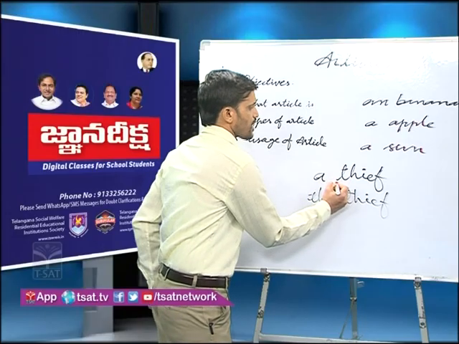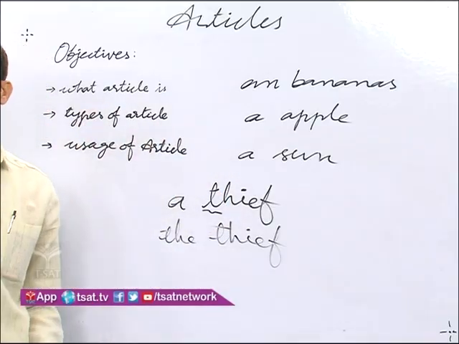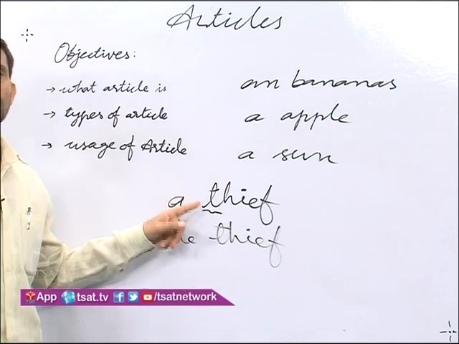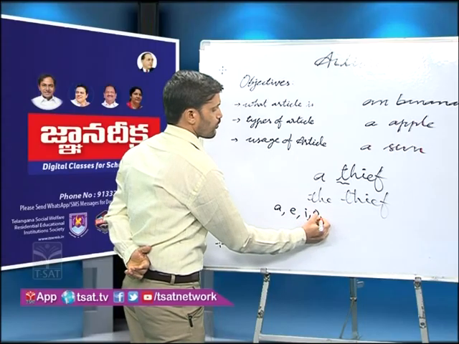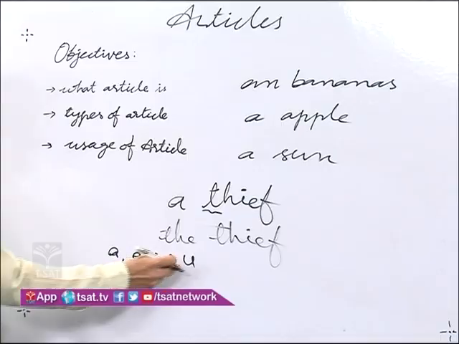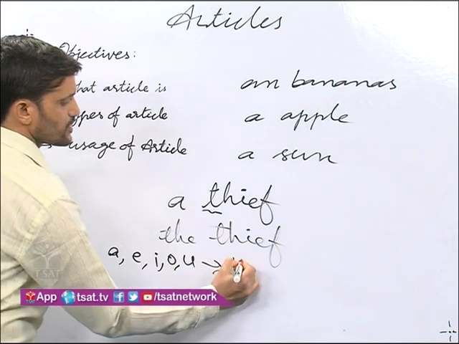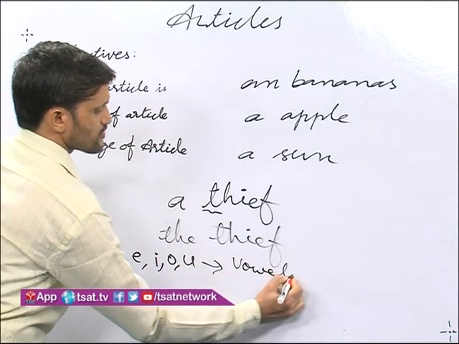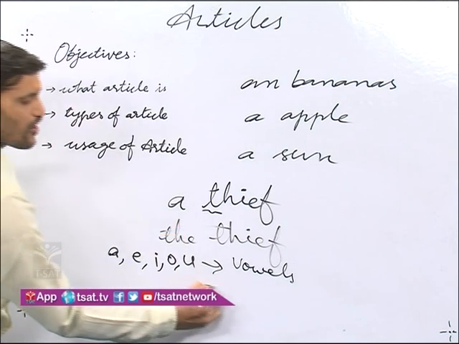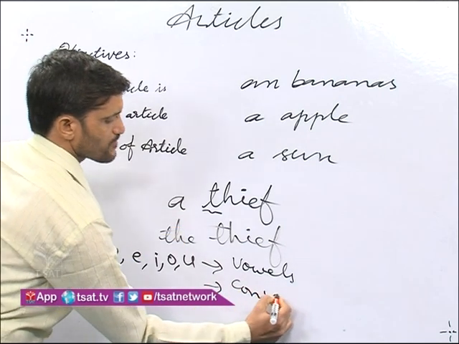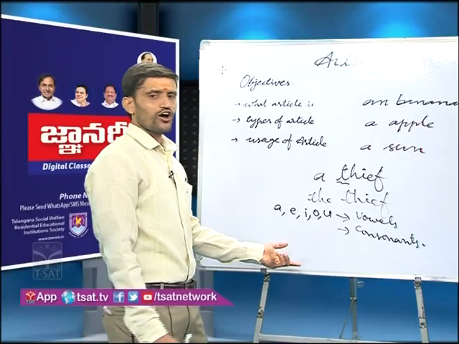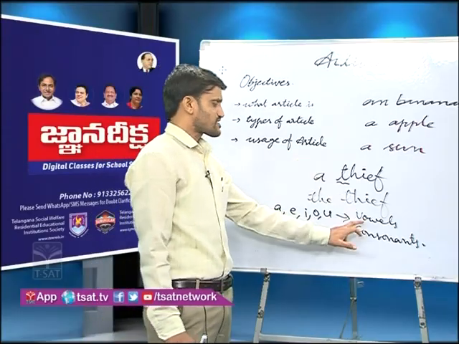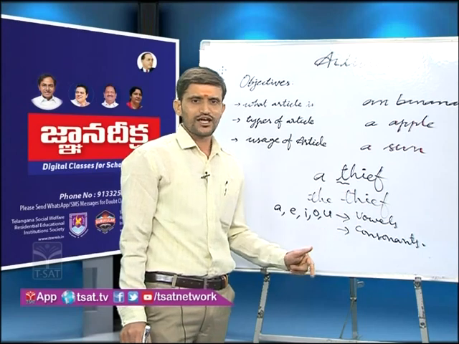Here you should observe this one. Here "ta", T is there. T is which letter? Consonant letter. You have already known a, e, i, o, u. A, E, I, O, U. These are called vowels and the rest are called consonants. Okay, you have already known.